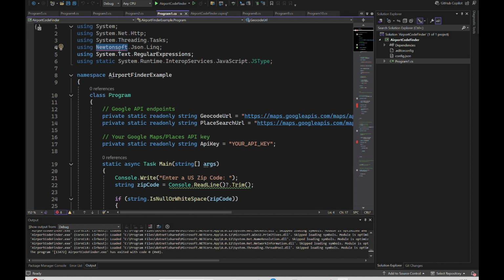So that's one thing I would like to replace. I don't want to use Newtonsoft. I would like to use a simple .NET library for JSON parsing. And the second thing I would like to do is move the API key out of this and move it to a config file, because I don't want to expose my key here. So let's see if we can instruct the LLM to do these two things and see what code it can generate or how it can help us fix them.